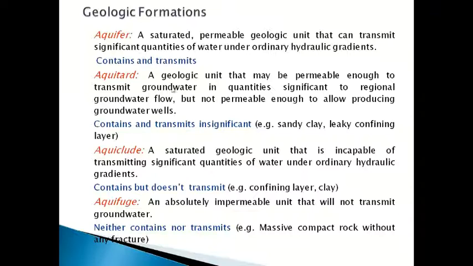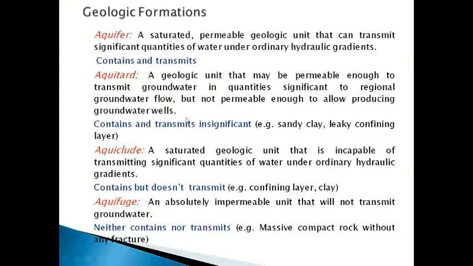Okay, and the second term is aquitard. An aquitard is also a geological unit. It is also permeable, but not permeable enough to transmit groundwater in quantity significant to regional groundwater flow, or to allow producing groundwater wells.